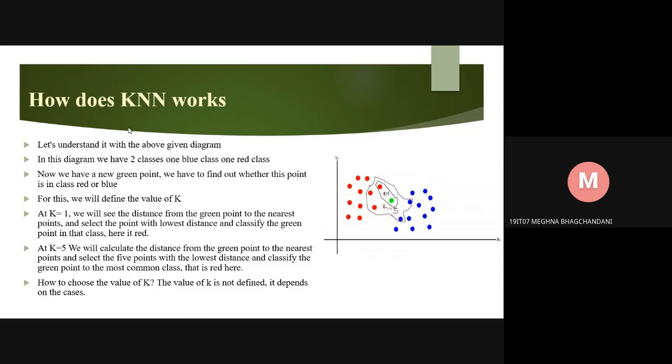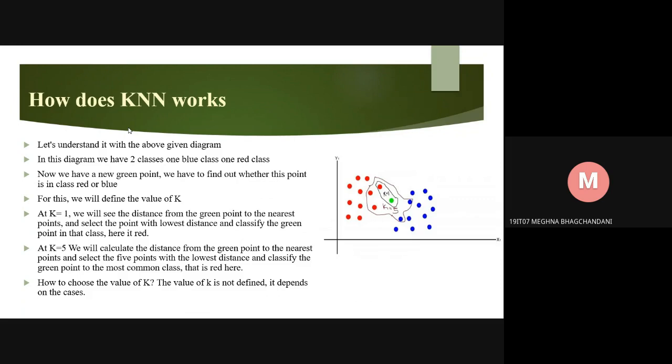So how does KNN work? Let's understand it with the diagram given above. In this diagram, we have two classes, one blue class and one red class. Now we have a new green point. We have to find out whether this point is in class red or blue. For this, we define the value of k.